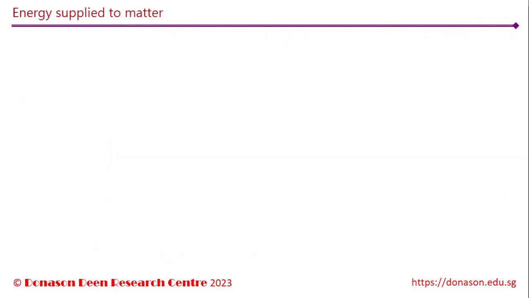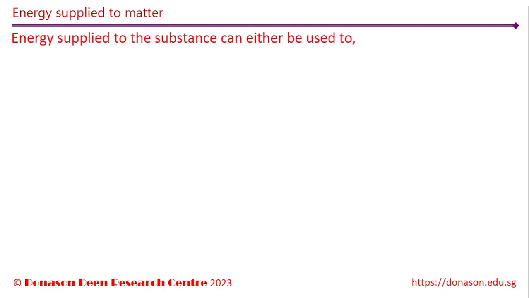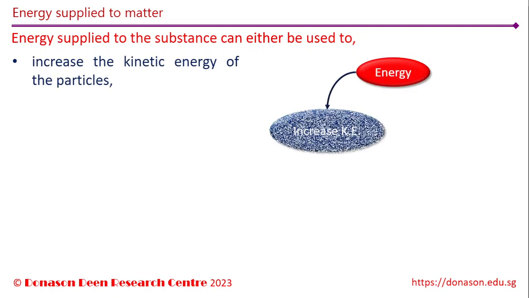In order to understand the fixed melting and boiling points of pure substances, we need to understand them in terms of the energy supplied to the particles of the substance. Temperature of a substance indicates the kinetic energy of the particles. Energy supplied to the substance can be used to do either of two things. It can be used to increase the kinetic energy of the particles, in which case the temperature can increase.